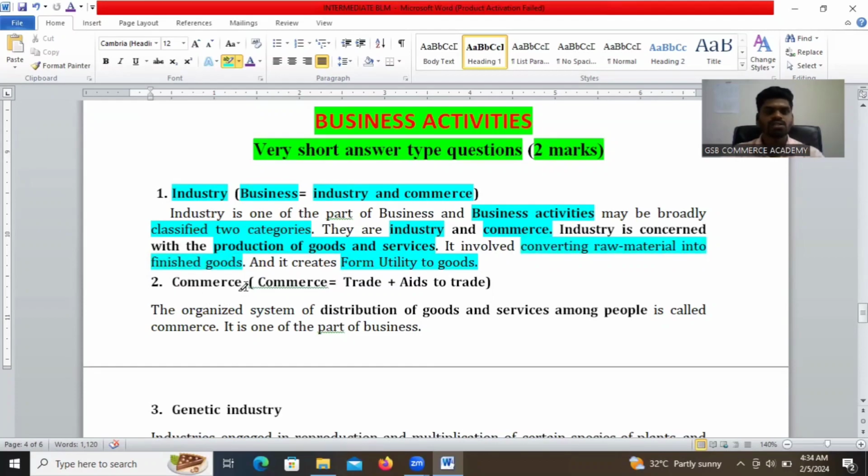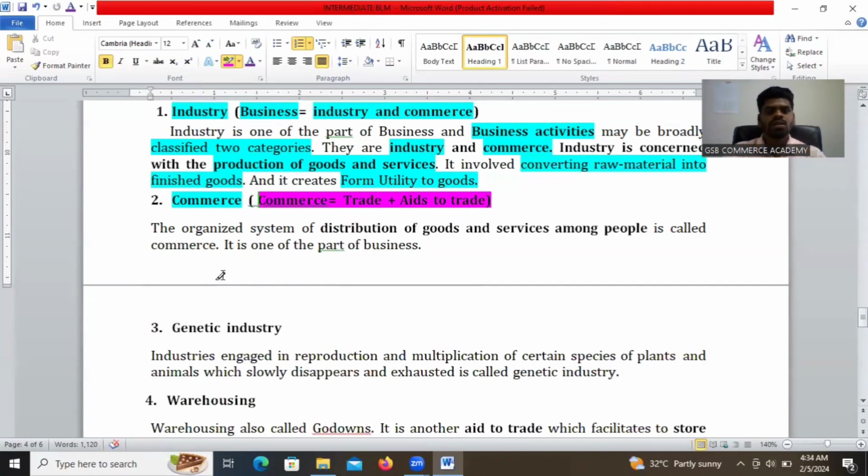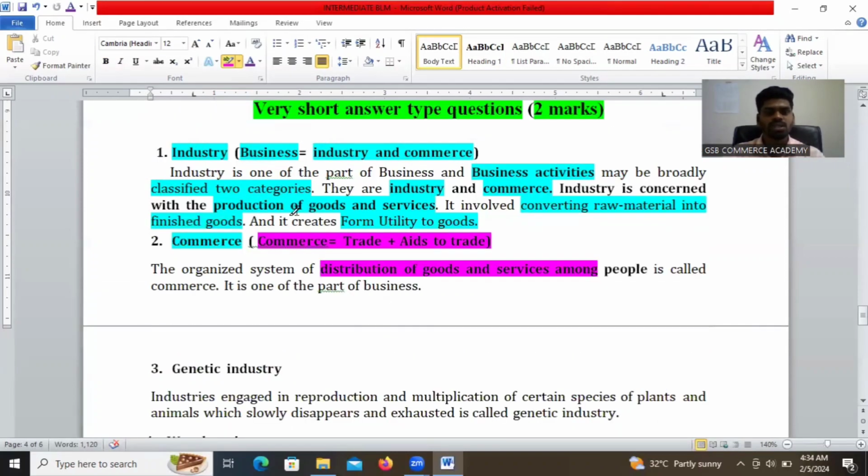And the most important 2 marks question, what is the meaning of commerce? Commerce is equal to trade plus aids to trade. Commerce is one of the parts of business. The organized system of distribution of goods and services among the people is called commerce. Commerce is nothing but one of the parts of business activity, and it is the distribution of goods and services among the people.